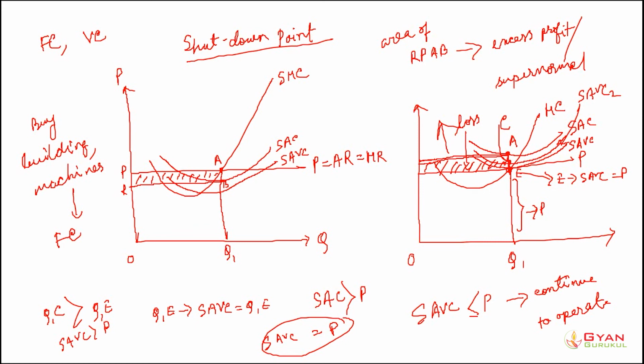It is called the shutdown point, because if the short run average variable cost goes beyond it, or the price falls below the short run average variable cost, then the firm would immediately stop its production process. So this is called the shutdown point, and below that point the firm would shut its operation. Okay, thank you.